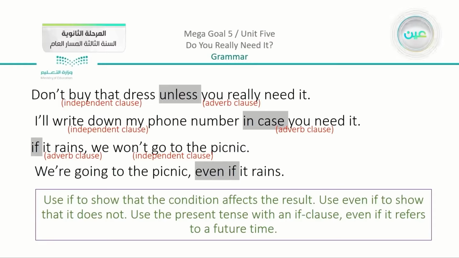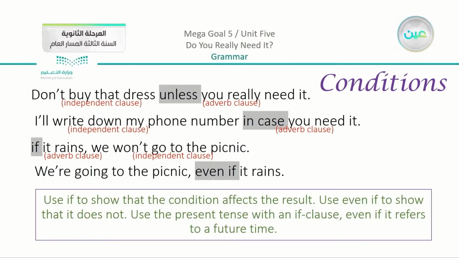So here I'm telling you, don't buy that dress unless you really need it. I'll write down my number in case you need it. And we have here, if it rains, we won't go. So all of these examples show you conditions. I cannot buy the dress unless there is a condition, on one condition that I really need it. We will go to the picnic on one condition, that it doesn't rain. So if it does, we're not going.